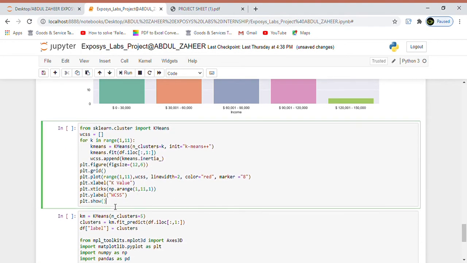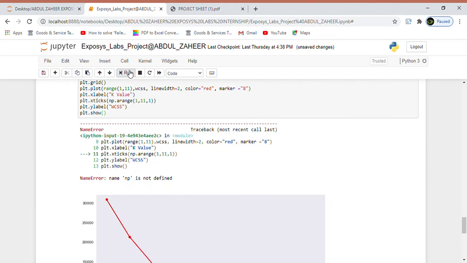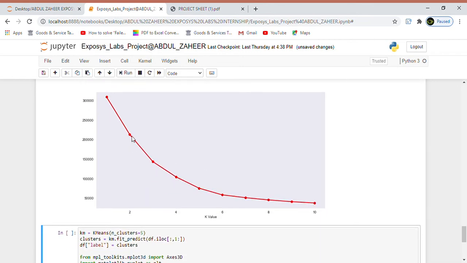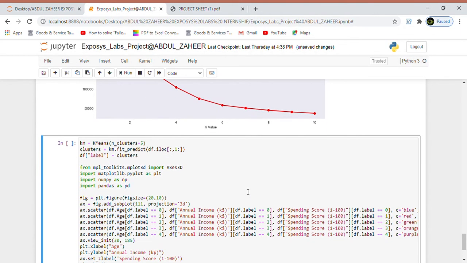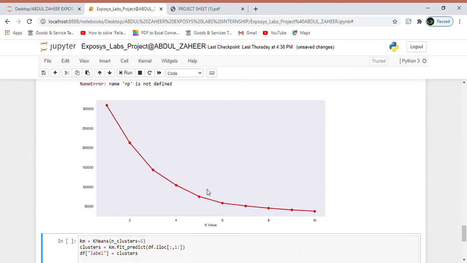After this, to calculate the optimal number of clusters, we will plot the within-cluster sum of squares against the number of cluster values, and we will get a plot like this with the k value decreasing. After this, the optimal k value is found to be 5 using the elbow method, and this is the elbow method we have used here.